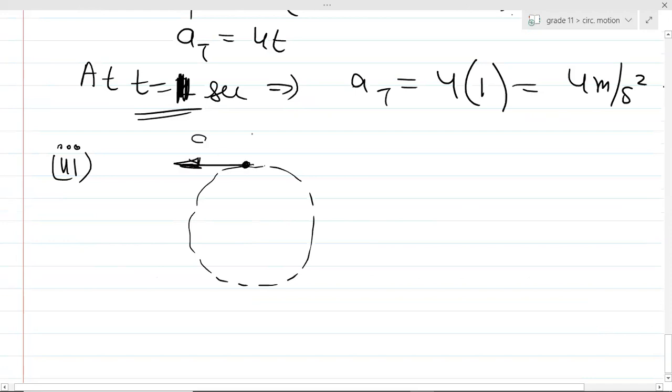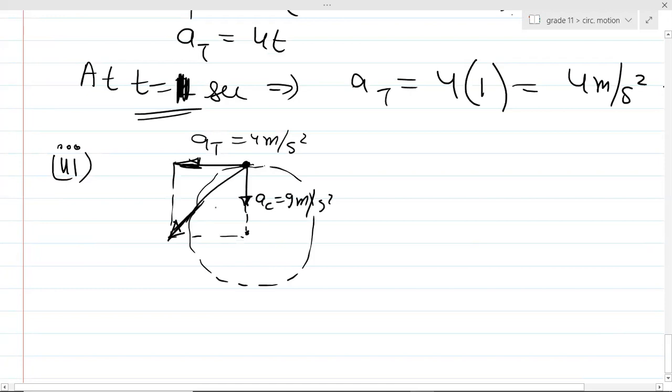AT is given as 4 meter per second square. AC is given as 9 meter per second square. So I guess you can calculate the total acceleration. And what did they want? They wanted the angle between the total acceleration and the centripetal acceleration. They wanted this theta.